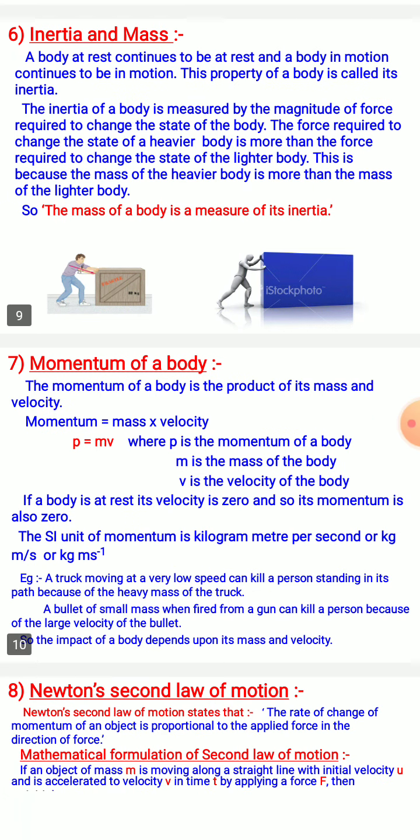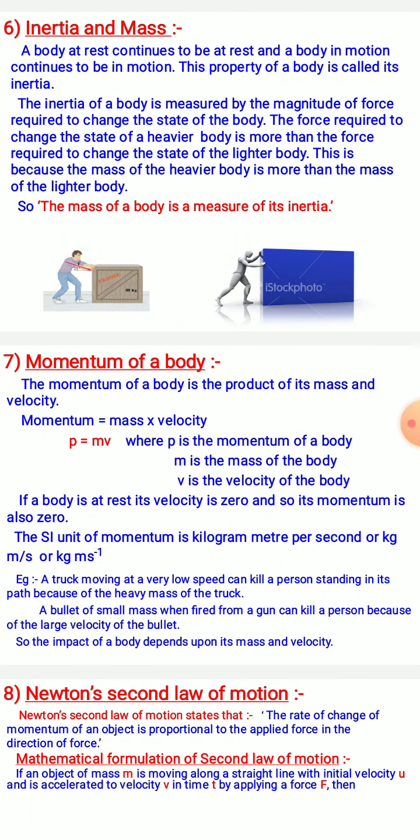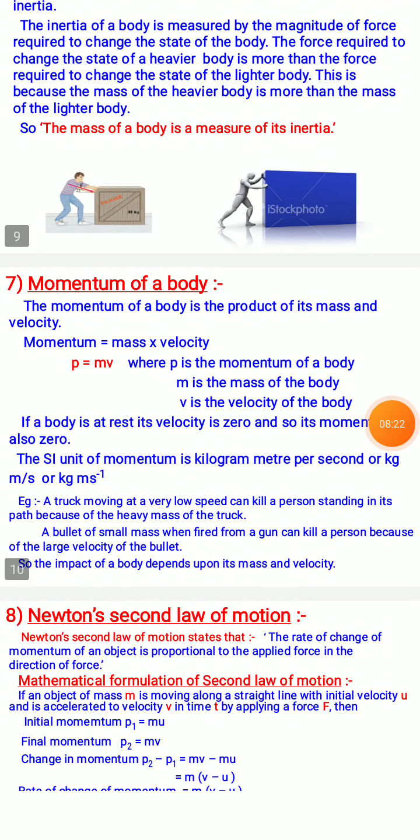Then, dear students, we will discuss momentum. The momentum of a body is defined as the product of mass and velocity. If a body is at rest, its velocity is 0, so its momentum is also 0. The SI unit of momentum is kilogram meter per second.